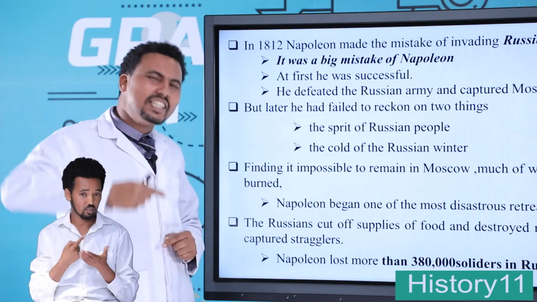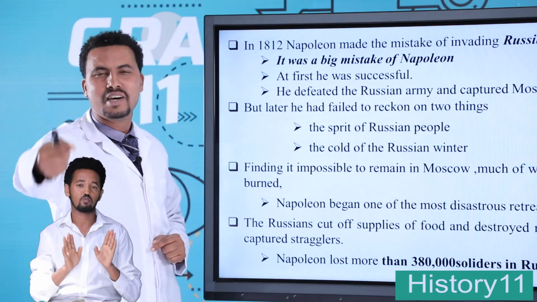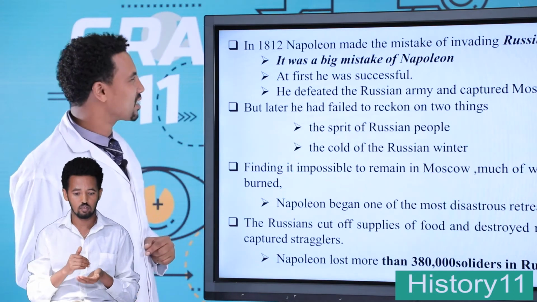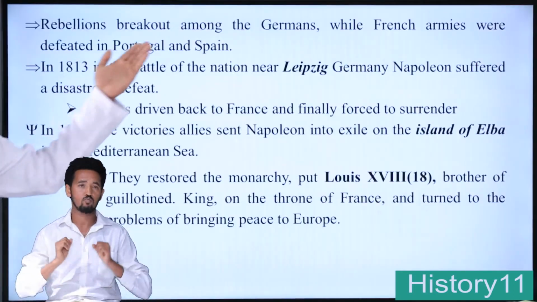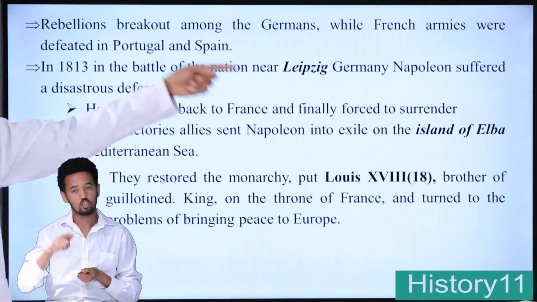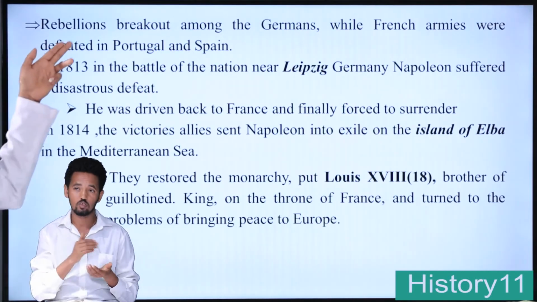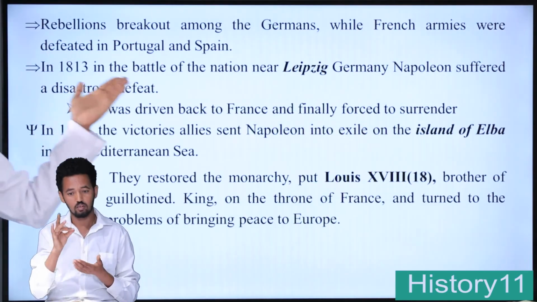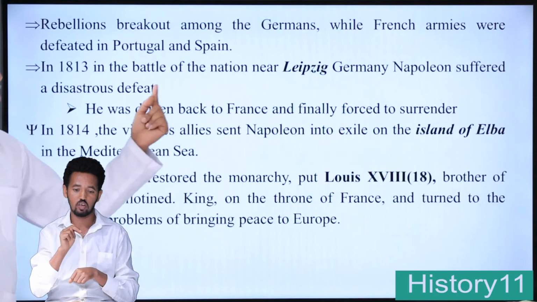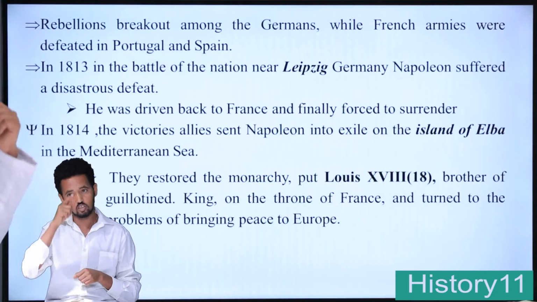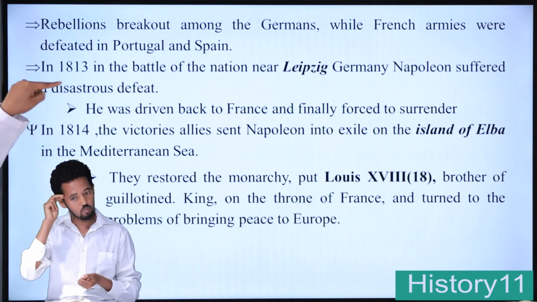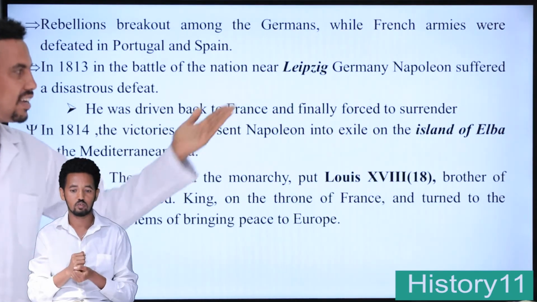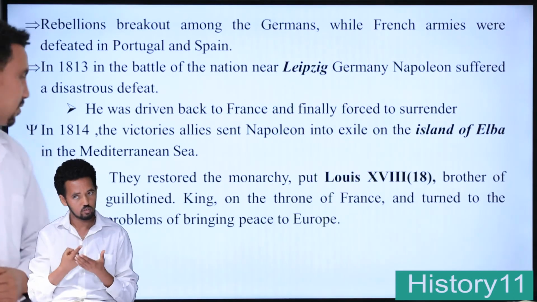This led to disastrous defeats in the next battles, the Battle of Leipzig and the Battle of Waterloo. Rebellion broke out among the Germans, while the French armies were defeated in Portugal and Spain. Then in 1813, at the Battle of Nations near Leipzig in Germany, Napoleon suffered a disastrous defeat. He was driven back to France and finally forced to surrender.